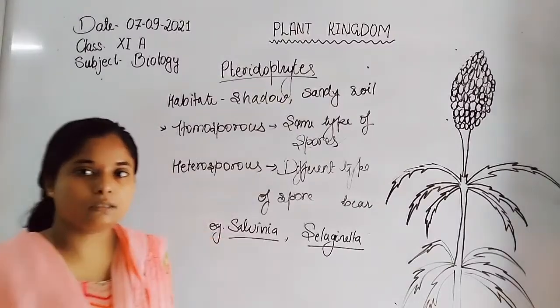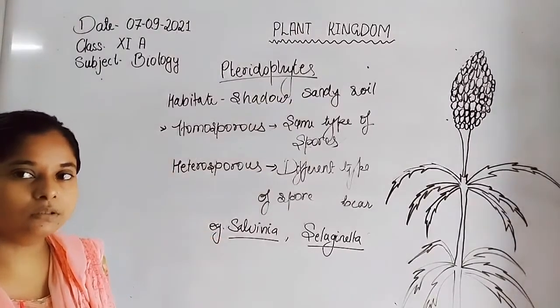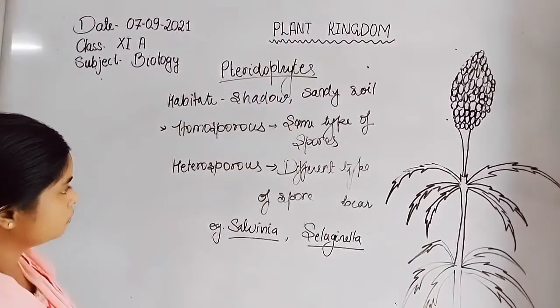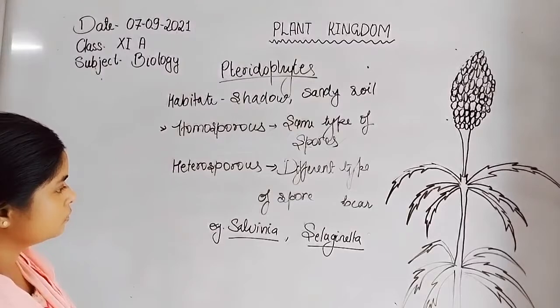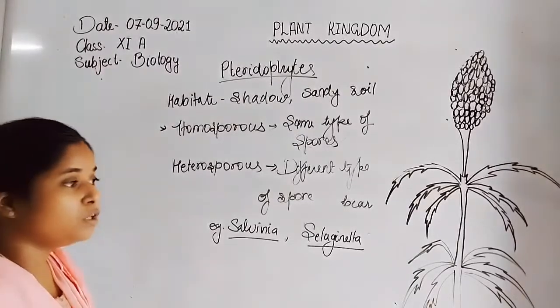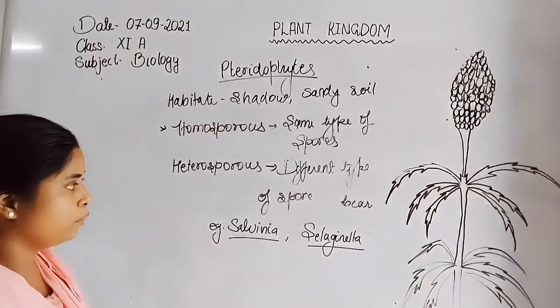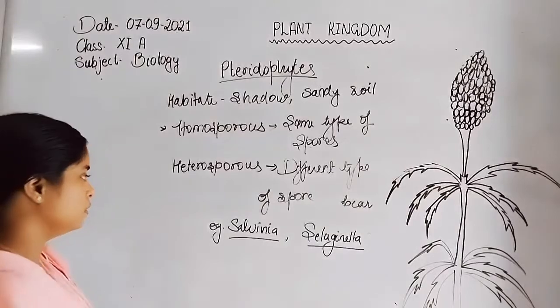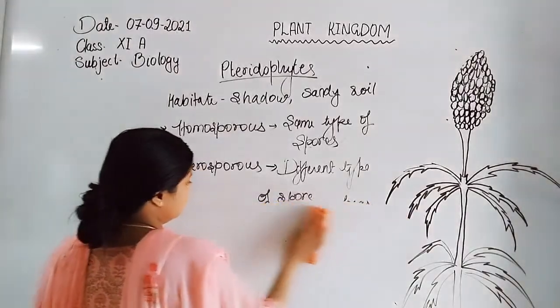Now next is about the type of life cycle.